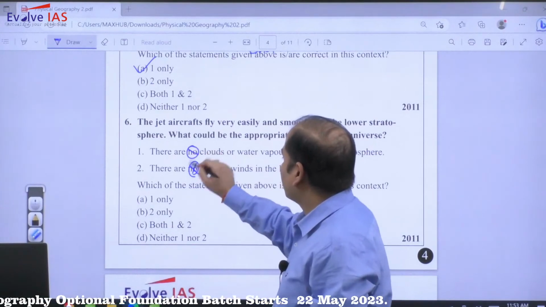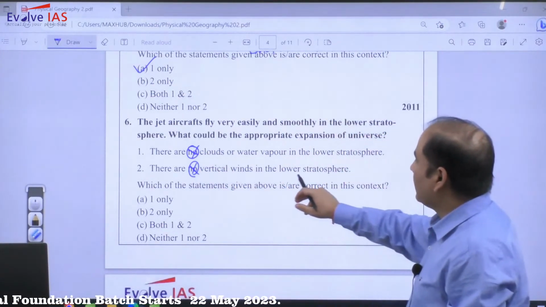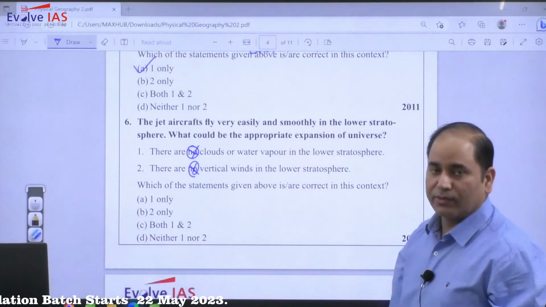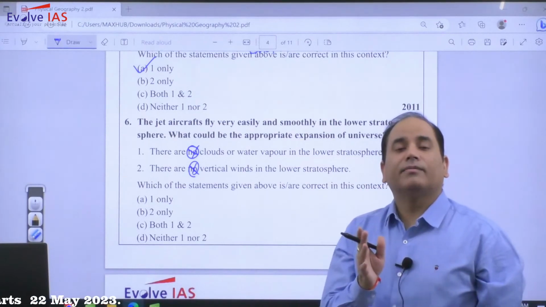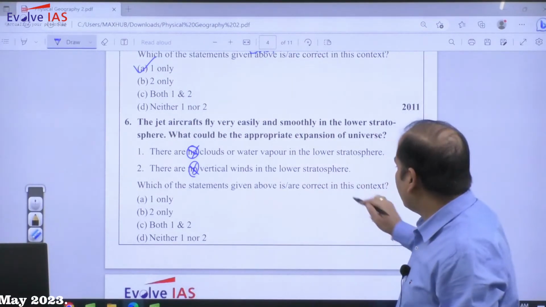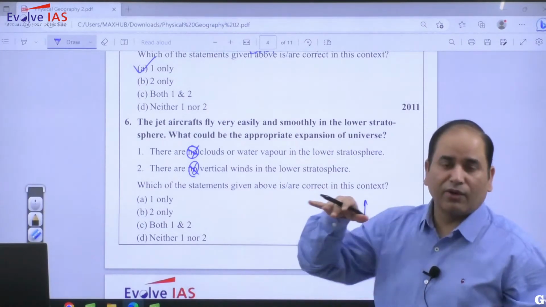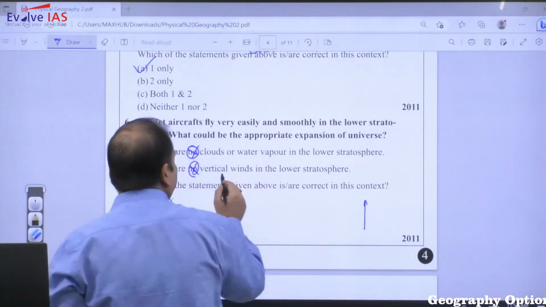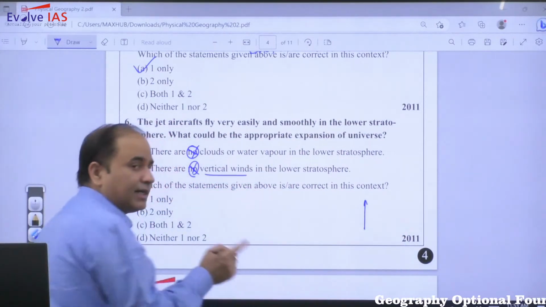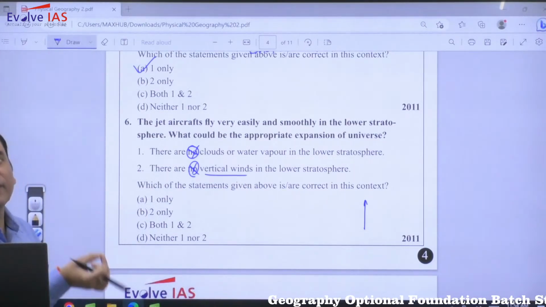Then, the second: there are no vertical winds in the lower atmosphere. As I said, vertical movement of air can be there. If they are simply saying no vertical winds, that is particularly incorrect, because some vertical wind will be there.